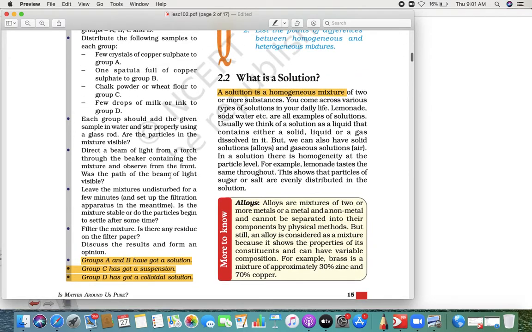So I hope you are getting what a solution is. The next thing we are going to see is a suspension and a colloidal solution.